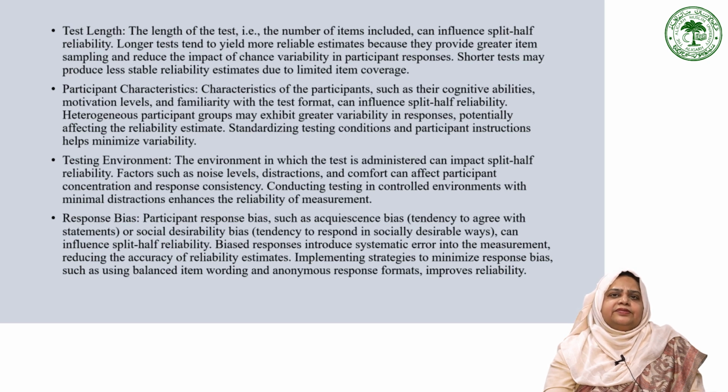Response bias is another factor to consider when assessing the reliability of a test. This refers to when participants have a tendency to respond in a certain way, such as always agreeing with statements or giving socially desirable answers. This can introduce systematic errors into the measurement and reduce the accuracy of the reliability estimates. To minimize response bias, it is important to use balanced item wording and anonymous response formats.